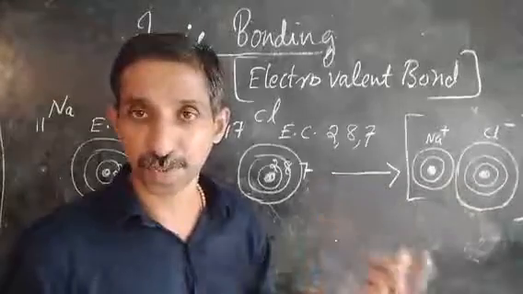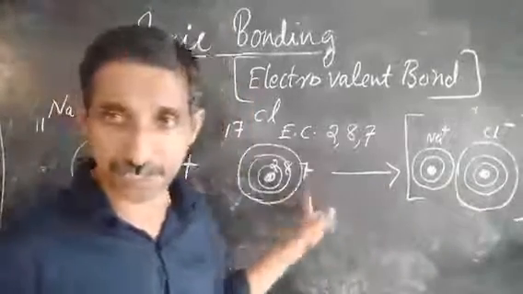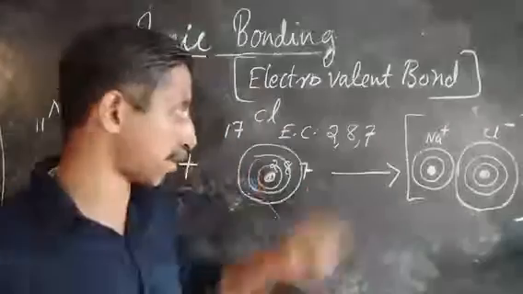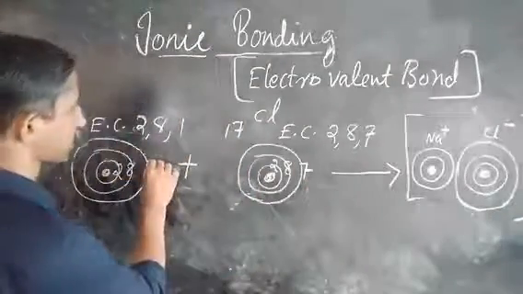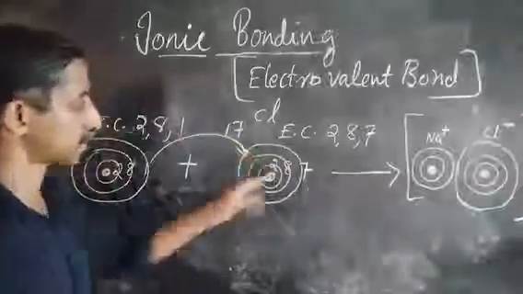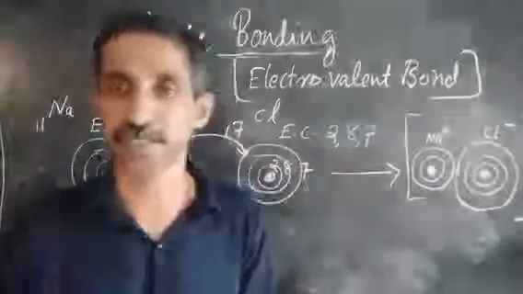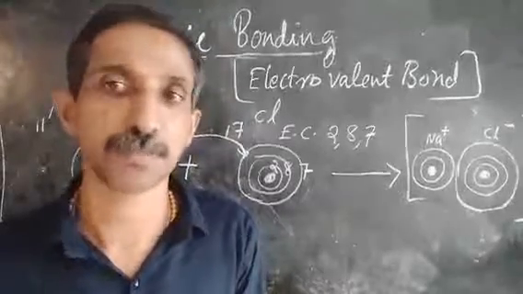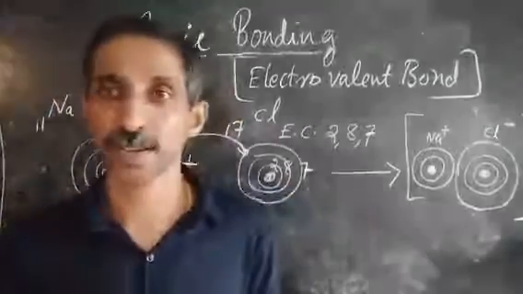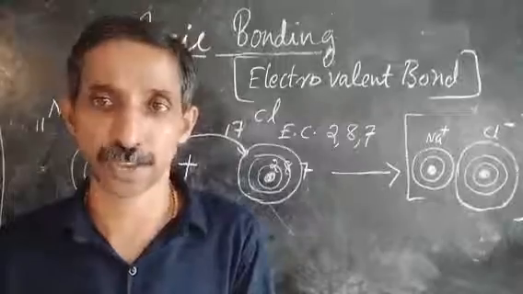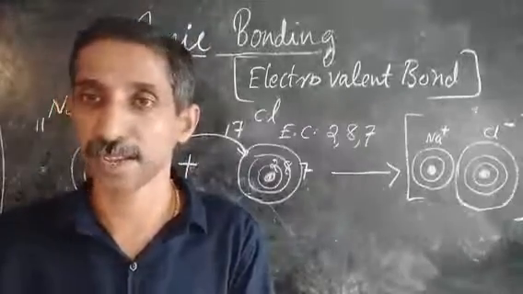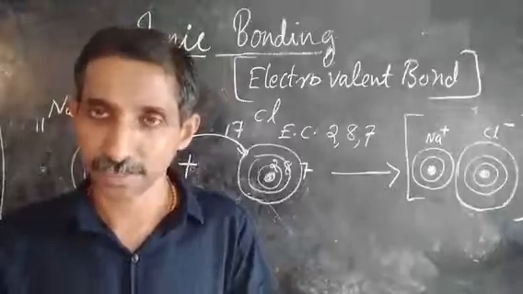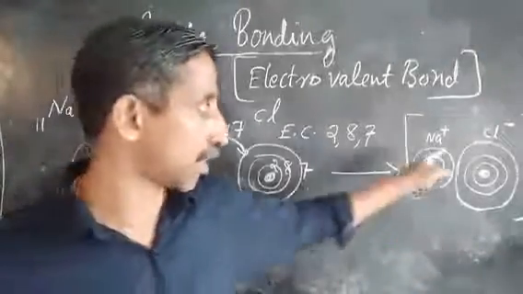Even though the number of shells is the same, 1 extra electron is coming in. From sodium 1 electron goes here to make 7 plus 1, that is 8. This 1 extra electron causes some disturbance in the atom, reducing the nuclear force and increasing the inter-electronic repulsion.